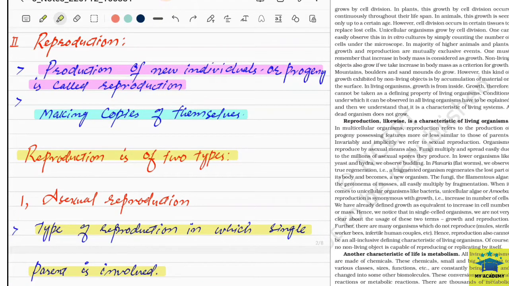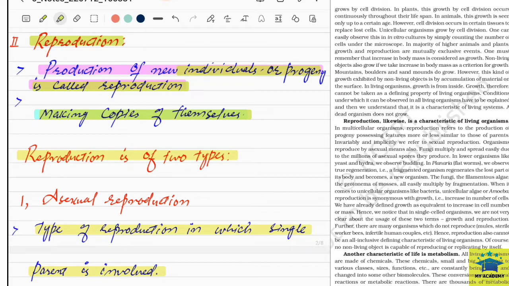So the second characteristic of living organisms is reproduction. Fine. So what is reproduction? Reproduction is nothing but the production of new individuals. The formation of new individuals, new organisms, is called reproduction. The second definition is making copies of themselves. So living organisms copy themselves by the process of reproduction. The best example is that in humans, reproduction occurs and new individuals are formed.